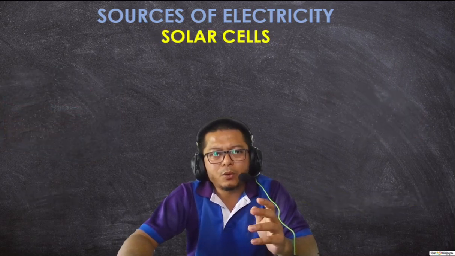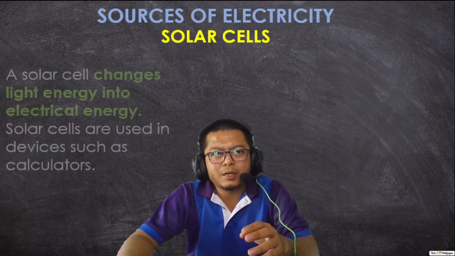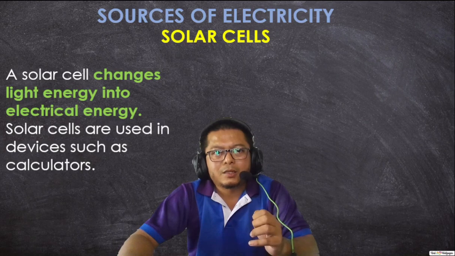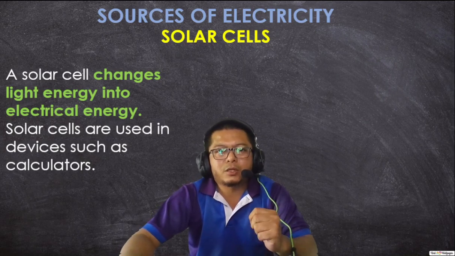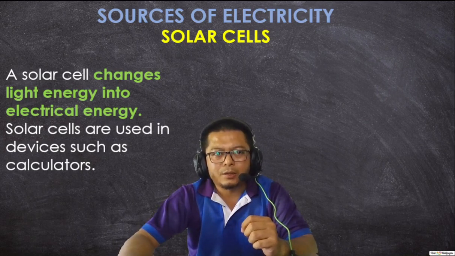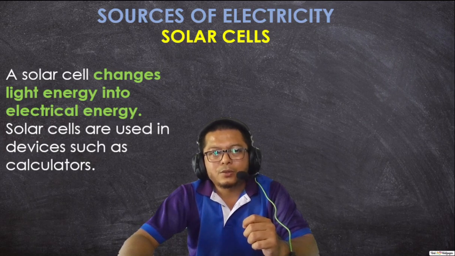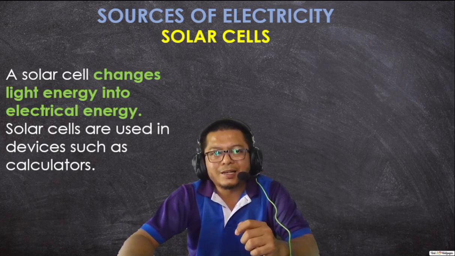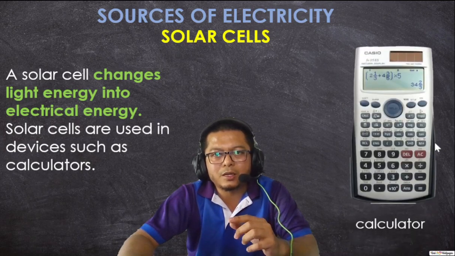Okay, we will move on with solar cells. A solar cell changes light energy into electrical energy. Solar cells are used in devices such as calculators. So a small cell is called a solar cell. This small cell, one, two, three, four, are called solar cells.